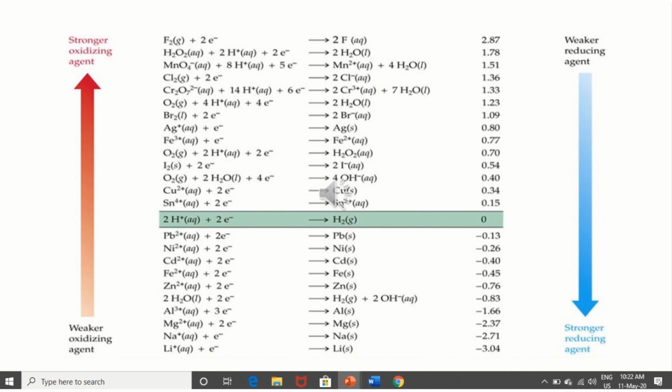You can see that above hydrogen ion, all ions and substances have positive electrode potential, which means the forward reaction is natural for them. But below hydrogen ion the values are negative. It means the backward reaction is natural for those elements.